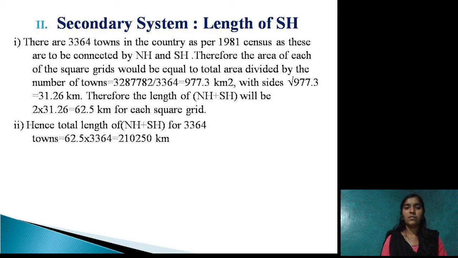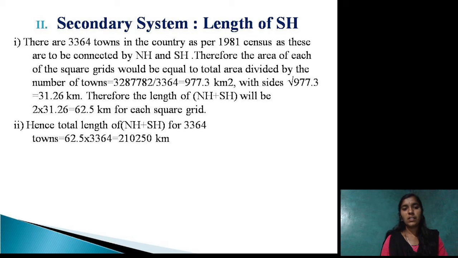Therefore, length of the national highway plus state highway will be twice the square root of 977.3, which gives 62.5 kilometer for each square grid.